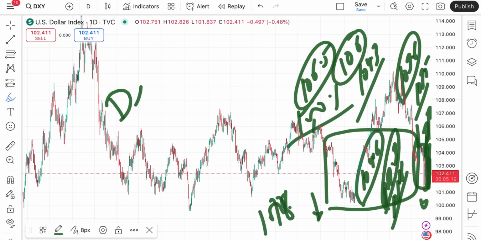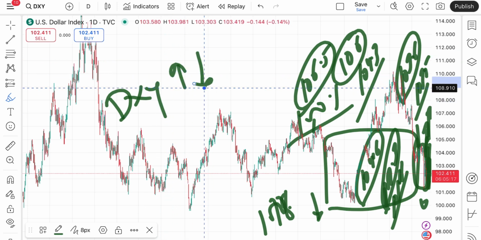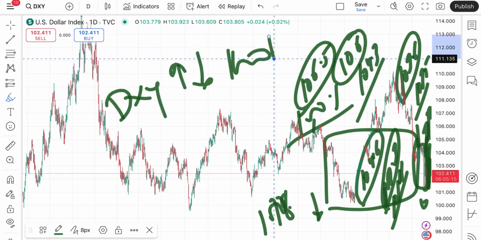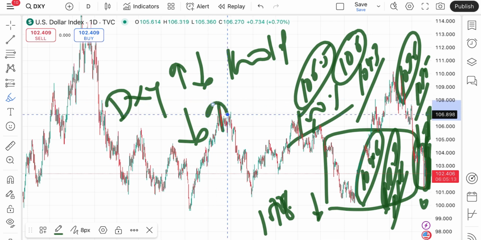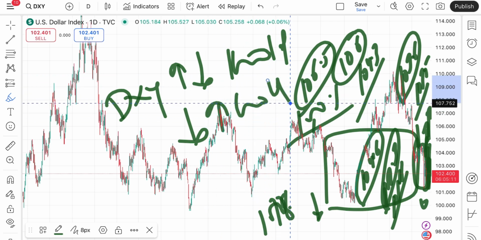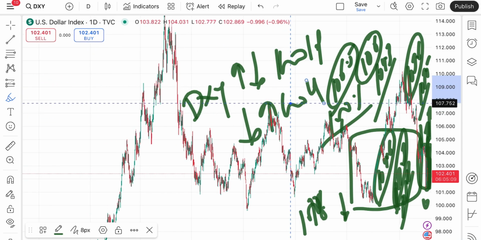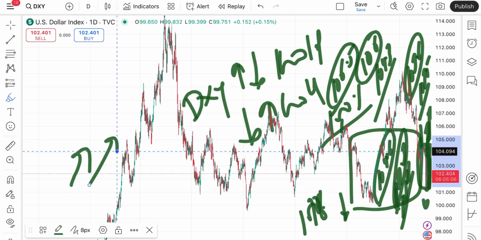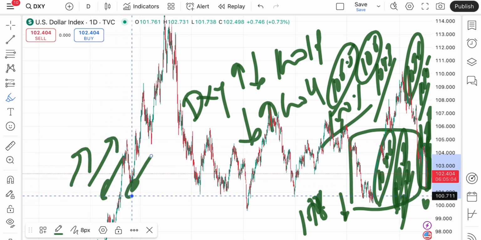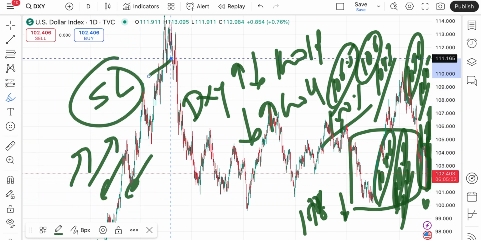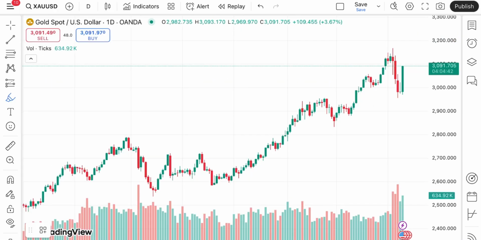Now when I'm explaining that the dollar index started going upside, we will see the price of gold comes down, and when the dollar index started going down, we will see the gold price goes up. Okay, this is what we have seen. Okay, but sometimes what happens is they both move in the same direction. Okay, so when you start your trade, put your SL at this particular level.